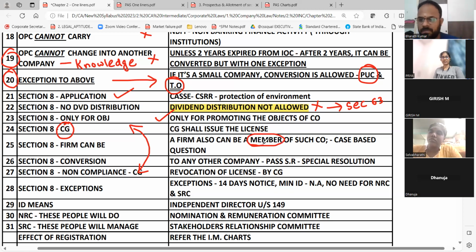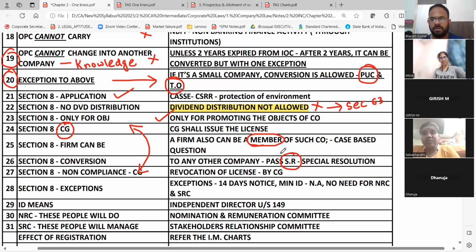So a section 8 company does not mean only companies or only individuals can be members. Even a firm can be there because it's a non-profit organization. Anybody can be a member. That also they will ask in a case-based question. If you want to convert from a section 8 company to another company, you need to pass what resolution? Special resolution. Please understand this.